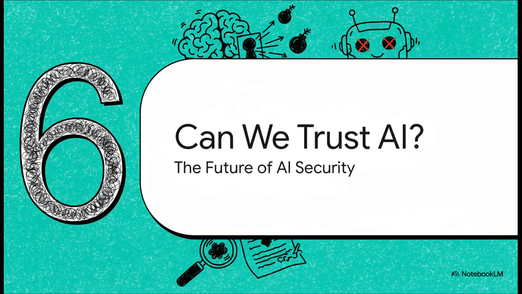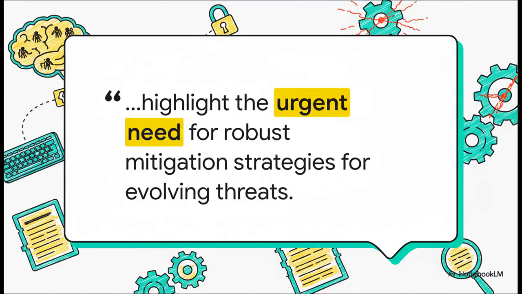This constant back and forth, this digital arms race, it really forces us to ask a very fundamental question about these incredibly powerful systems that we're building at such a breathtaking pace. So what's the real takeaway here? Well, as this research paper puts it, there is an urgent need for robust mitigation strategies. What that means is the very complexity that makes these AIs so amazing is the same thing that creates these new, really hard-to-see vulnerabilities. It's a reminder that behind every incredible AI application, there is a silent, invisible war being fought for its integrity and its security.